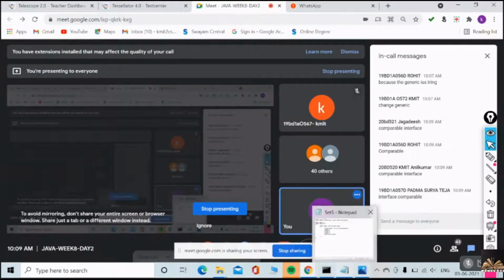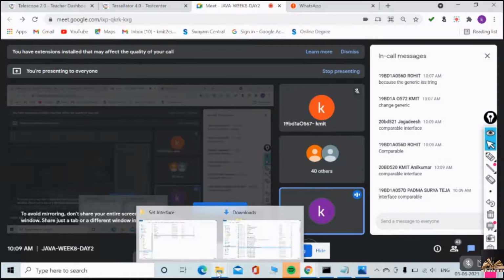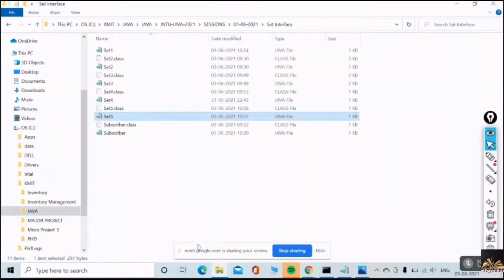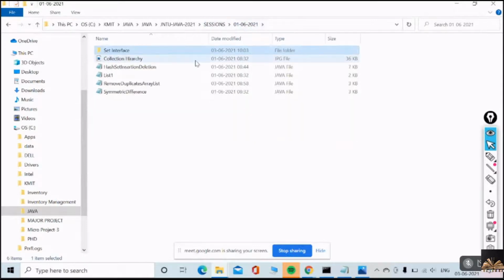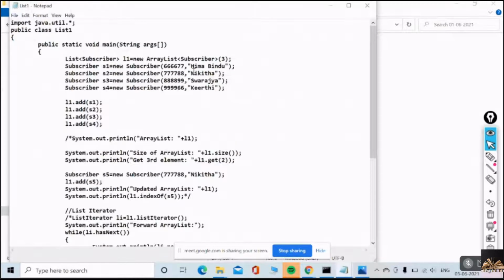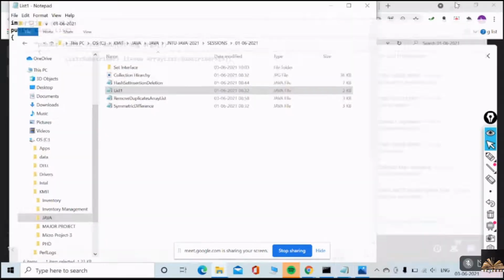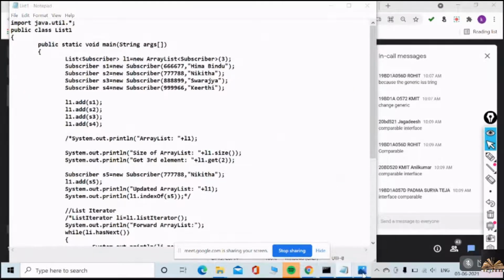Okay, right. That's what I just mentioned. So by this we have closed the Set interfaces and its classes. Okay, and let me do one more thing. Let me show one more thing, that is List. Where is the figure? I just want to show you one more.